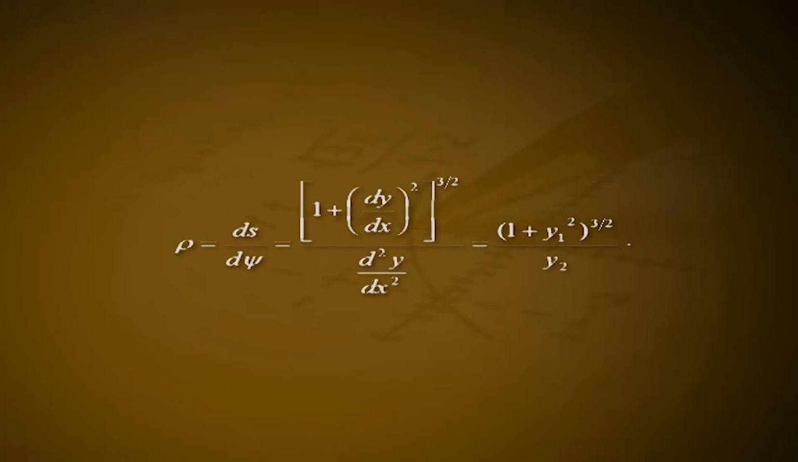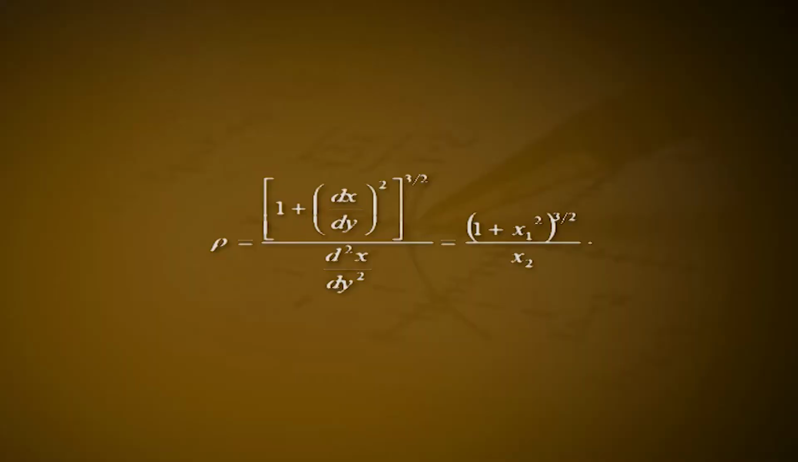Hence, rho is equal to ds divided by d psi, which is equal to (1 plus (dy by dx) whole square) all raised to 3 by 2 divided by d square y by dx square, which is equal to (1 plus y1 square) all raised to 3 by 2 divided by y2. Corollary. The radius of curvature rho is positive or negative according as d square y by dx square is positive or negative, that is, according as the curve is concave upwards or downwards. Also, the curvature is 0 at a point of inflection.